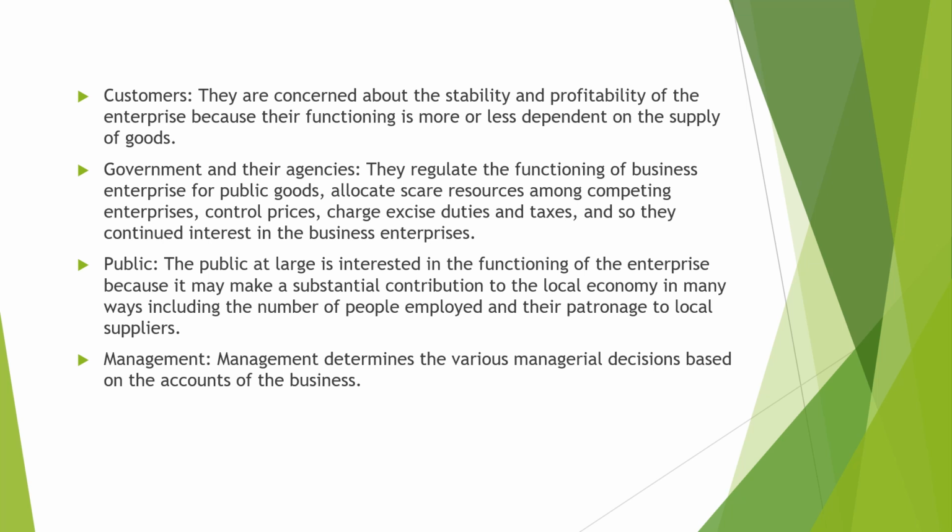Public is interested in knowing, because if there is an organization in a society, there are many other benefits associated with it, because an entity provides lots of employment opportunities for the people. So it's very important for the public to know the functioning of an enterprise. Next is management. Management is the person who is responsible for managing the organization. Better performance is their aim, so they have to consider the financial results.